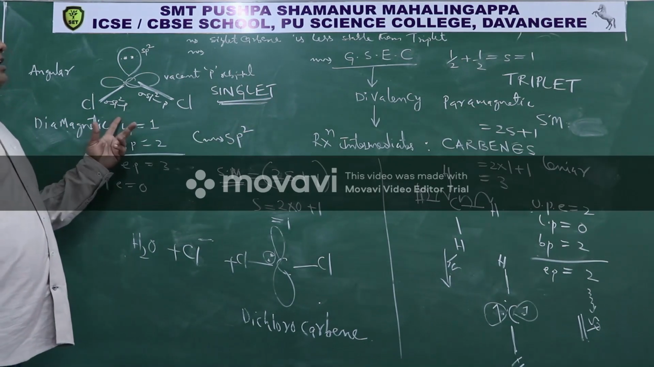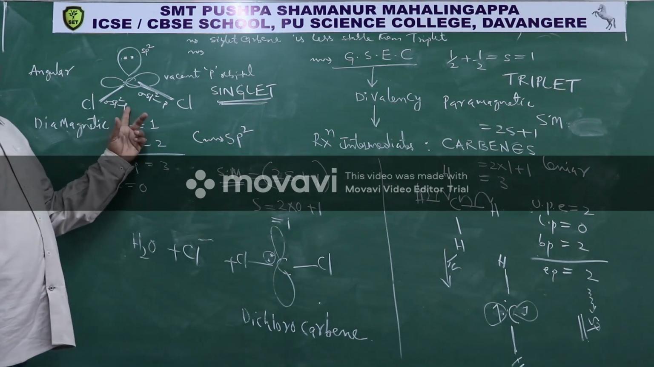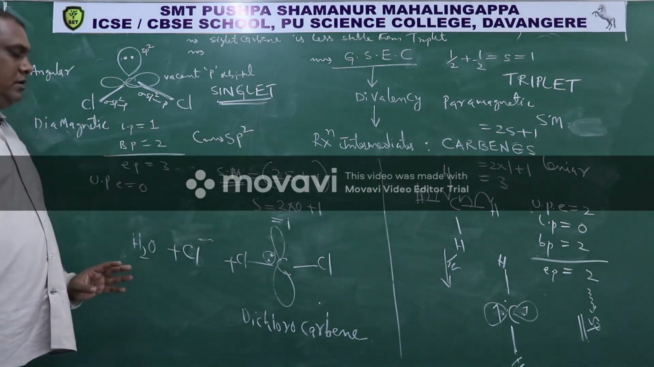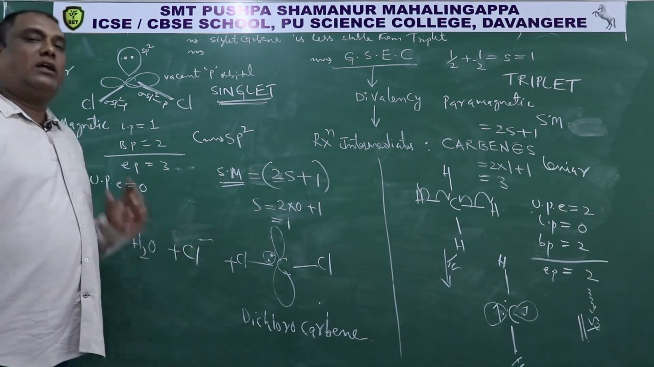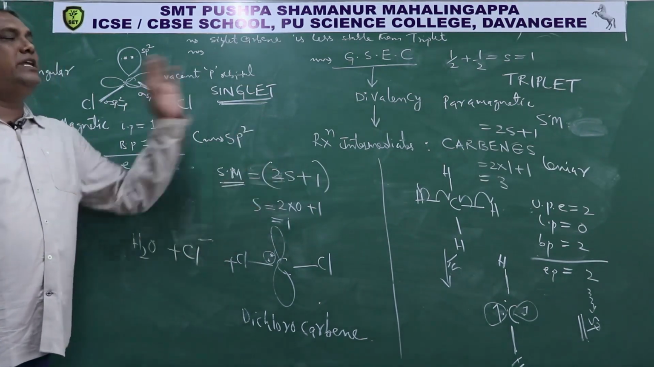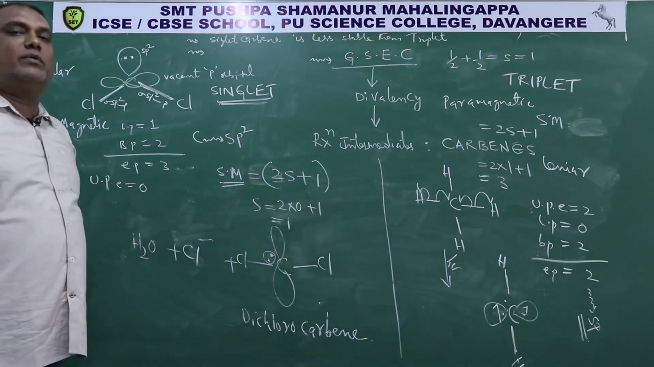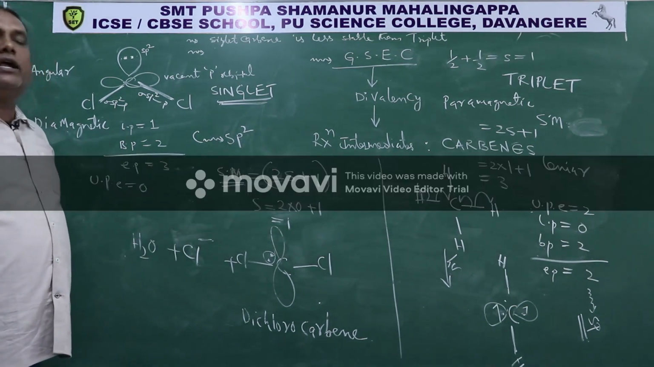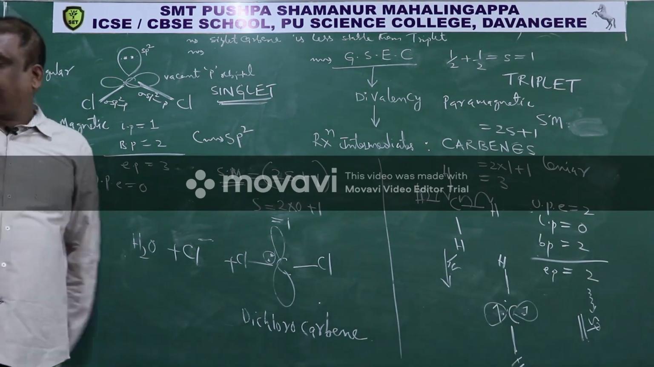Singlet carbene is less stable than triplet carbene. But in both singlet carbene and triplet carbene, carbon is forming only 2 bonds. That's why I say carbon is exhibiting divalency. So examples for divalency of carbon are singlet carbene and triplet carbene. Okay.